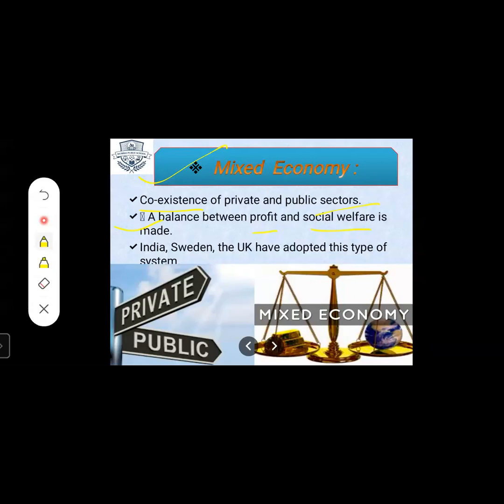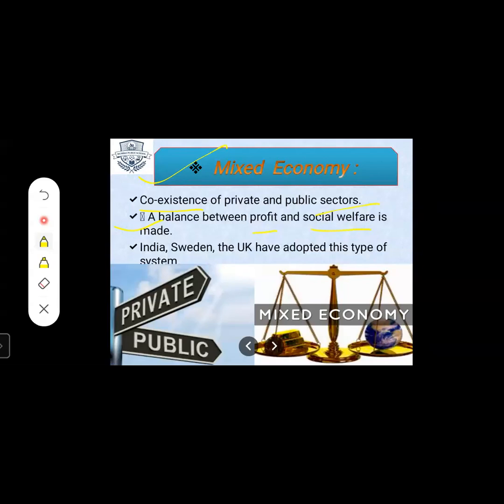So that the dish has a proper taste. Same like that, both private and public sectors are mixed, and then it forms the mixed economy.